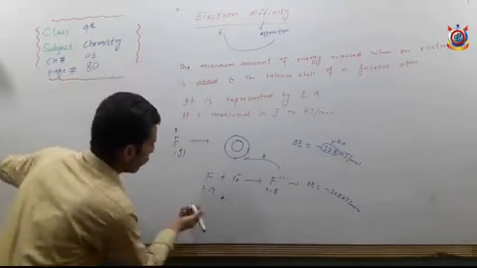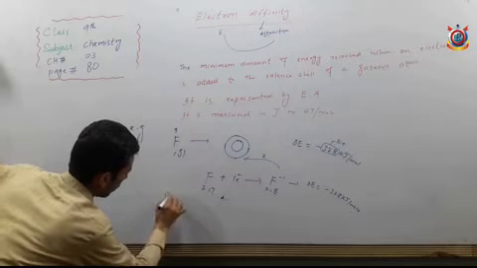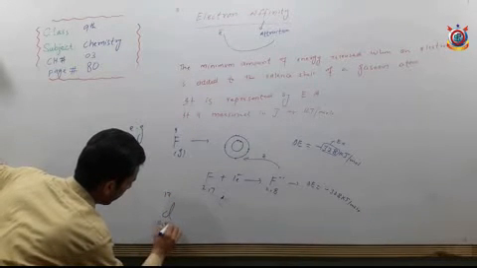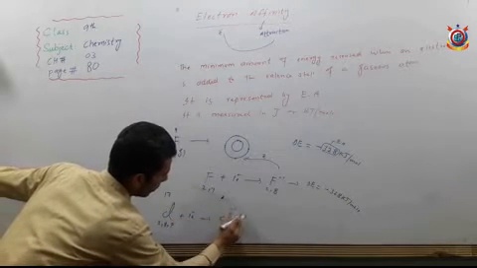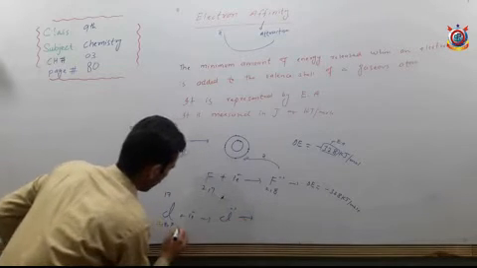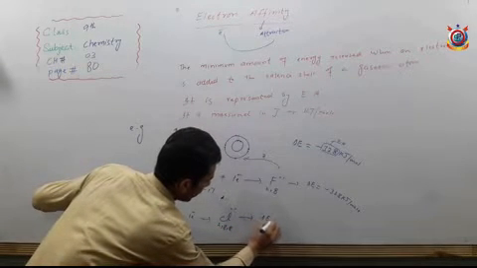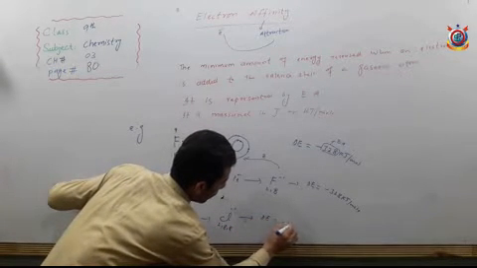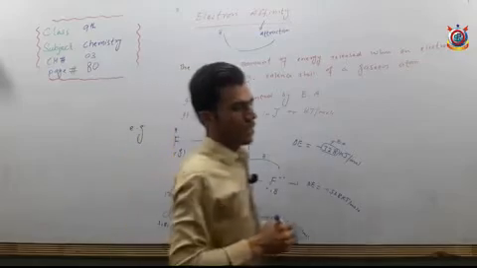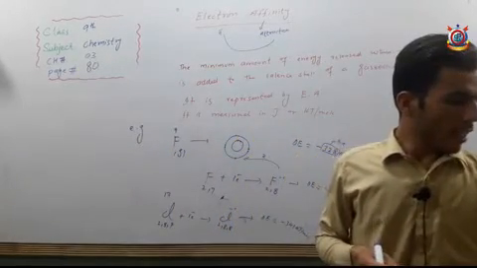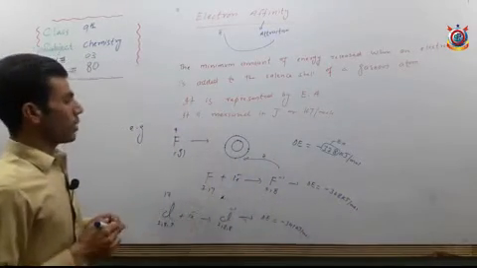The same is the case with chlorine. Chlorine atomic number is 17, so in the shells 2 8 7. Chlorine also needs 1 electron, so when this electron is added, how much energy is released? 2 8 8. How much? Delta E is equal to minus 349 kilojoule per mole. This amount of energy is released when an electron is added to the last shell, to the valence shell of chlorine atom.